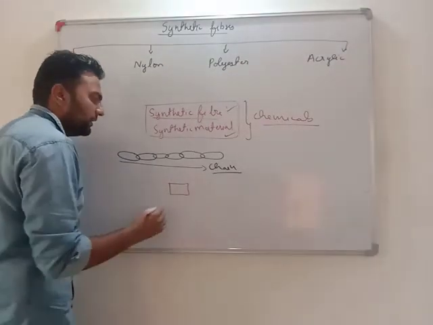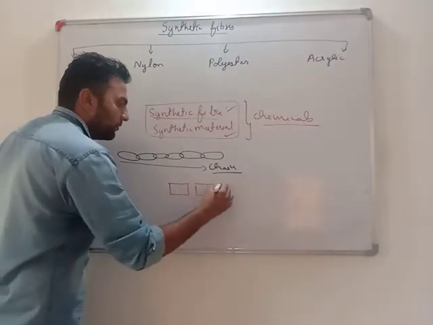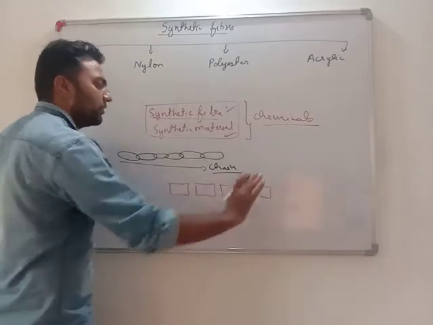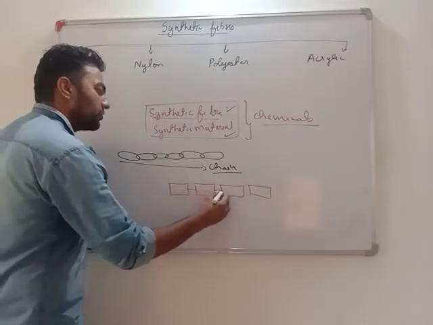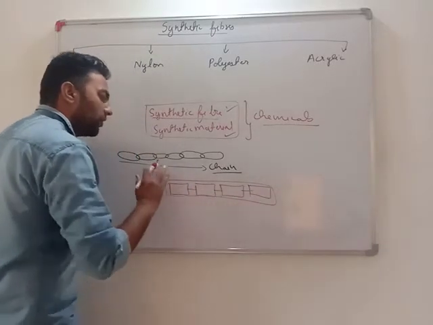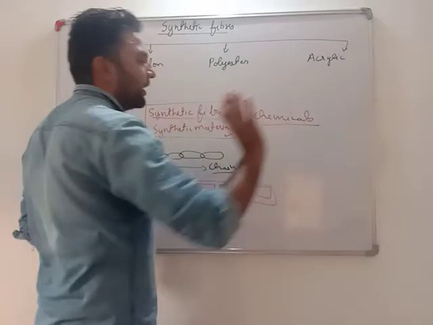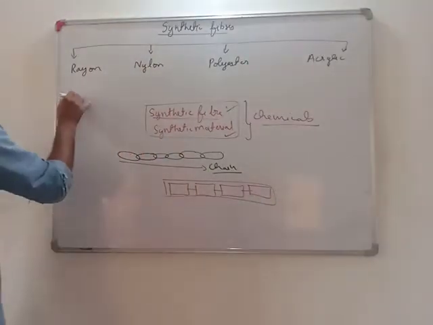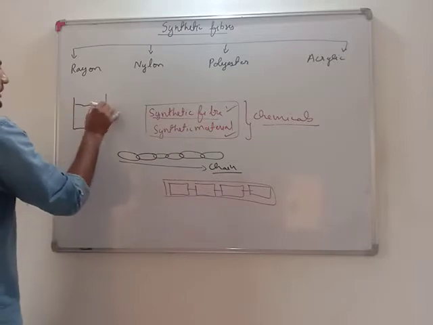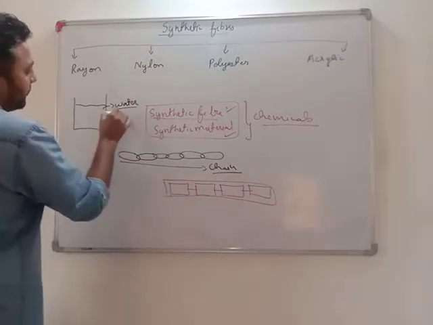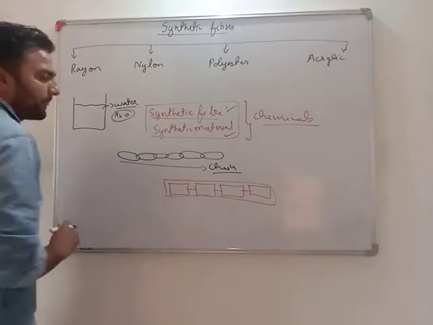The thing is that a single chemical, another chemical compound, third chemical compound, fourth chemical compound, they all are same, don't worry. And when they all are joined, what we get is a chain like structure, or we get a long fiber. Again, I am letting you know, if I am telling you that in this glass there is water, actually the formula of water is H2O.